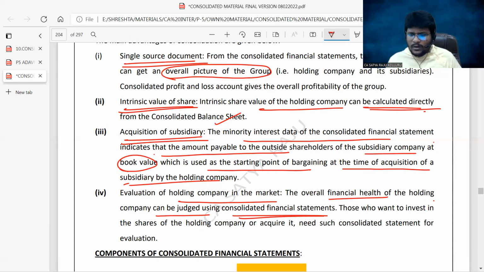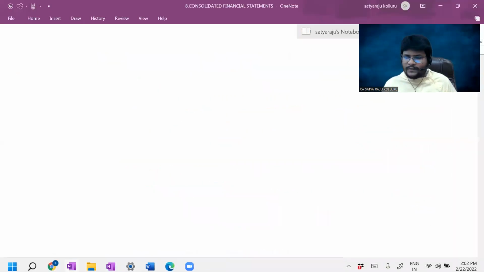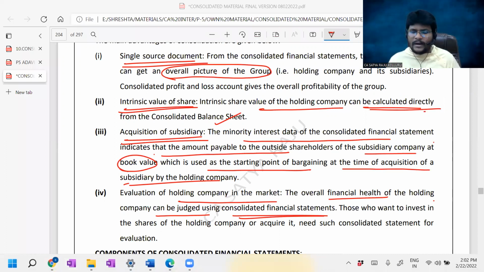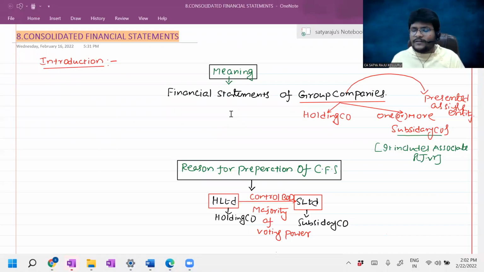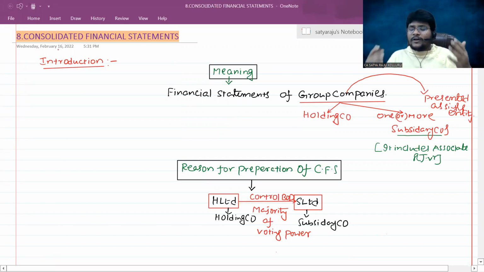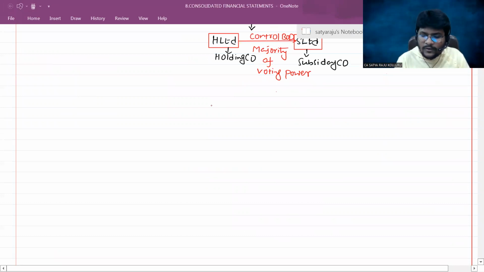Okay, come back guys, all of you. Now, till now we discussed what is the meaning of consolidated financial statements, why they need to be prepared, and what are the advantages of preparation of consolidated financial statements. Am I right, guys? Now, what are the different components involved under the consolidated financial statement? Let us have a look. Now I'm checking components of CFS, components of consolidated financial statements.